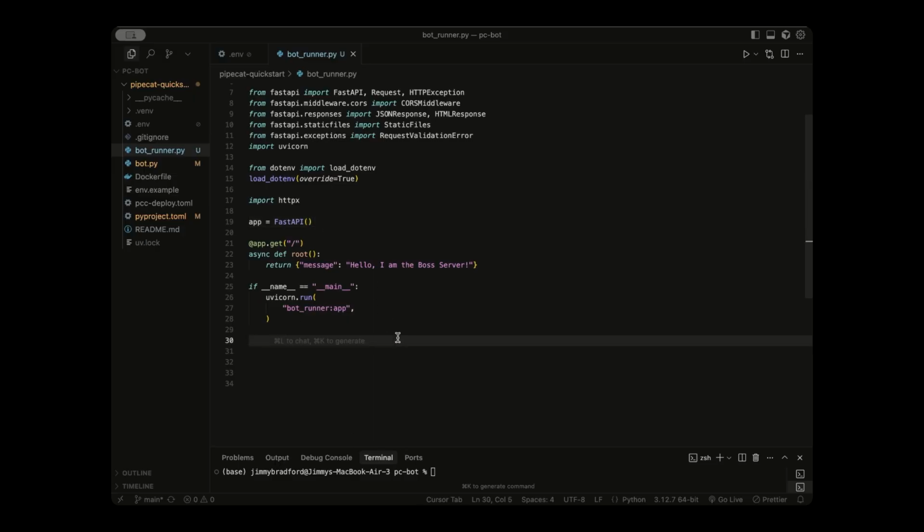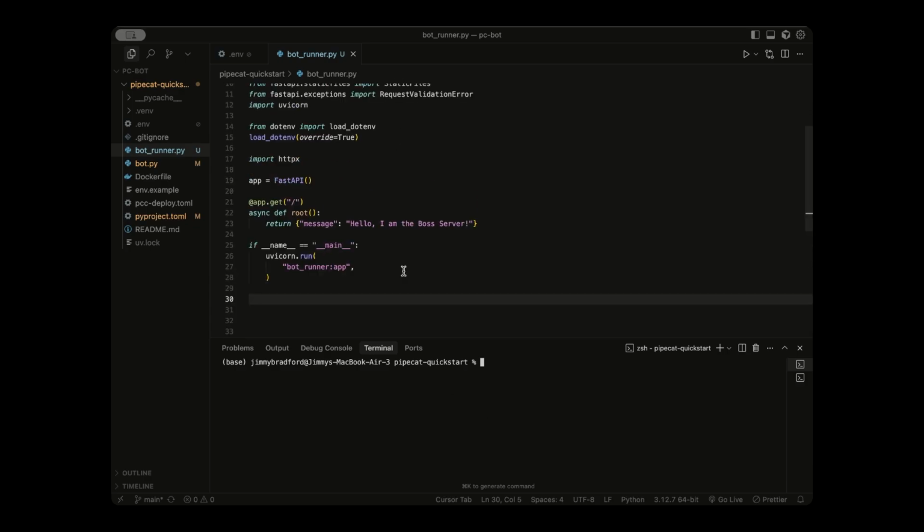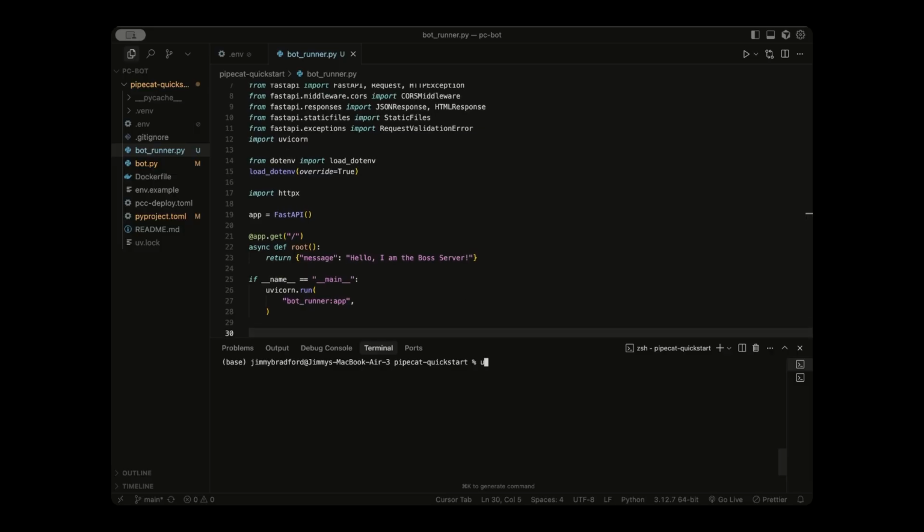And that's it. So let's test that our server is up and running. And we can do that in the terminal. So I'm going to make sure I'm in the right directory, and I'm just going to run this bot runner file. What this will do, it'll start our server, and then it'll give us a link in our browser to go to, and we should see this message, hello, I am the boss server, there. Let's run the file by running uv run bot_runner.py.